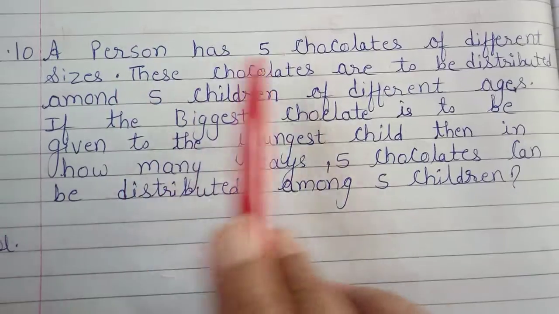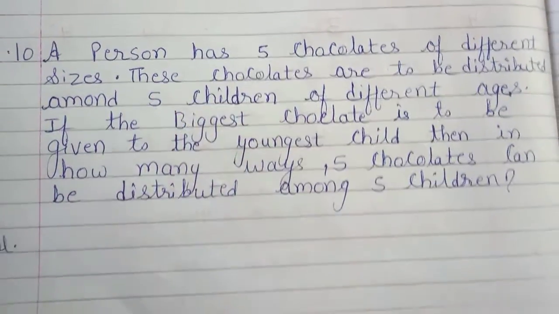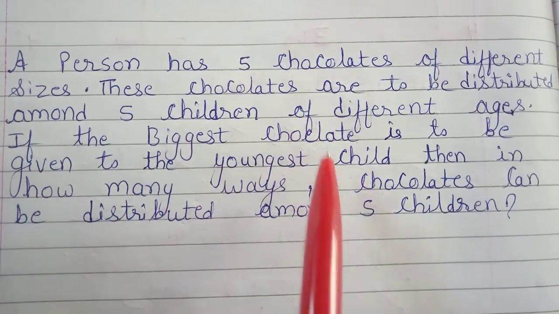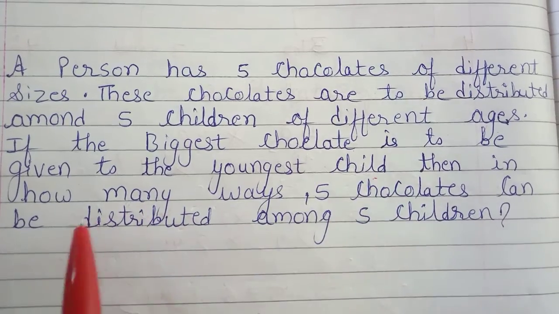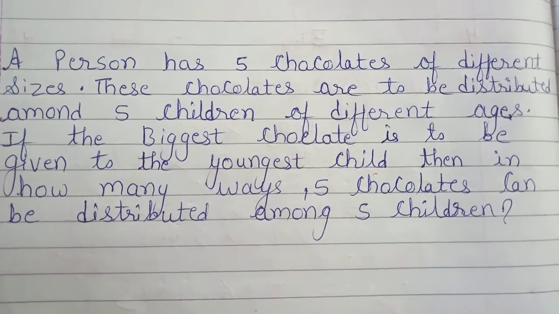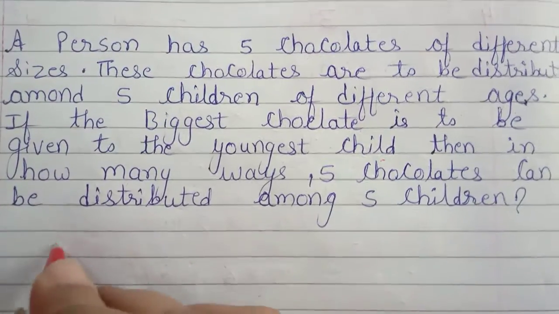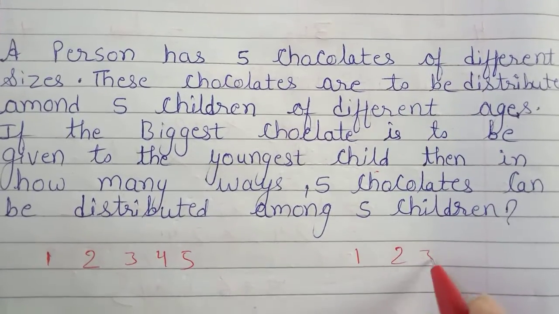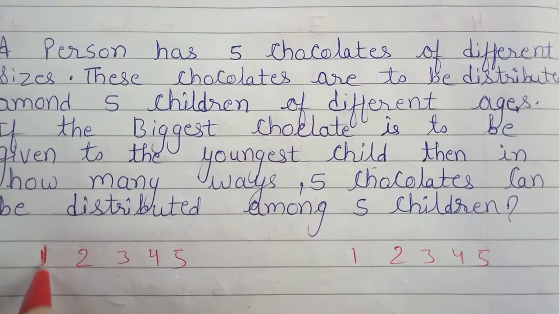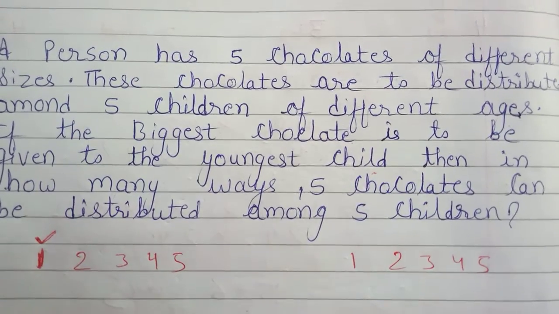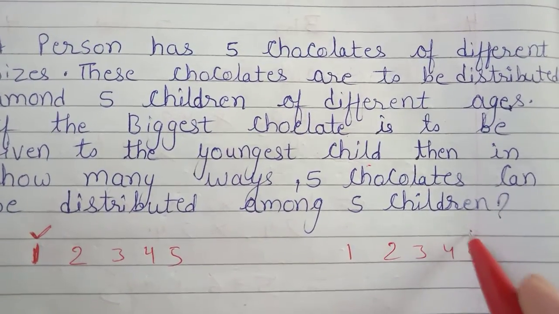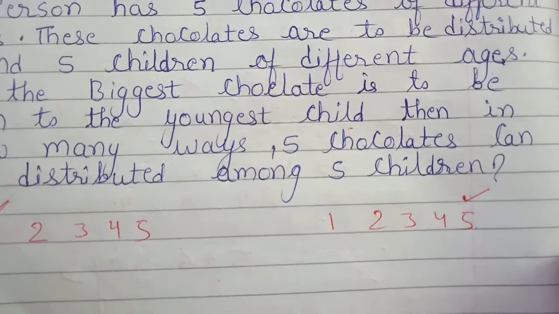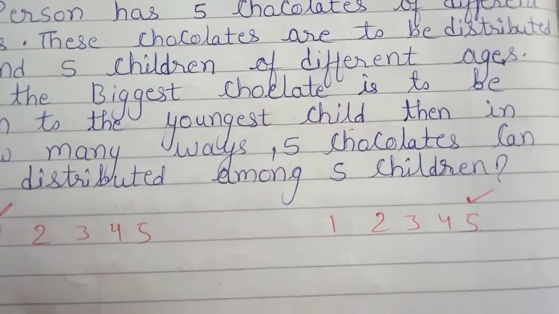Question number 10. A person has 5 chocolates of different sizes. These chocolates are to be distributed among 5 children of different ages. If the biggest chocolate is to be given to the youngest child, then in how many ways can 5 chocolates be distributed among 5 children? Now we have 5 chocolates and we have 5 children. The biggest chocolate has to be given to the youngest child, or smallest child we can say. That can be done in how many ways? It can be done in 1p1 ways.